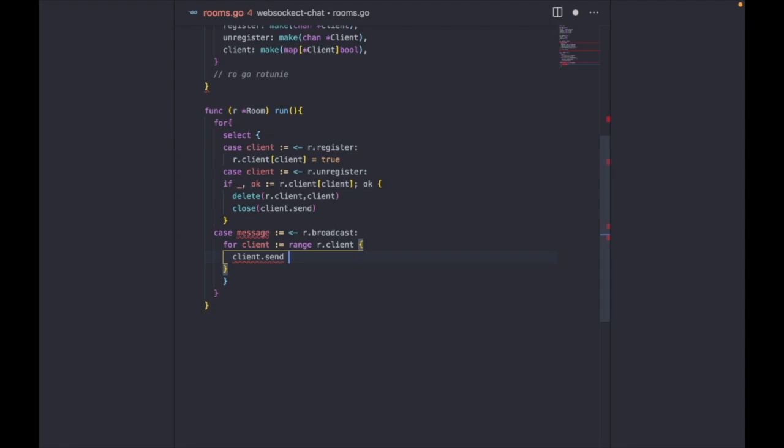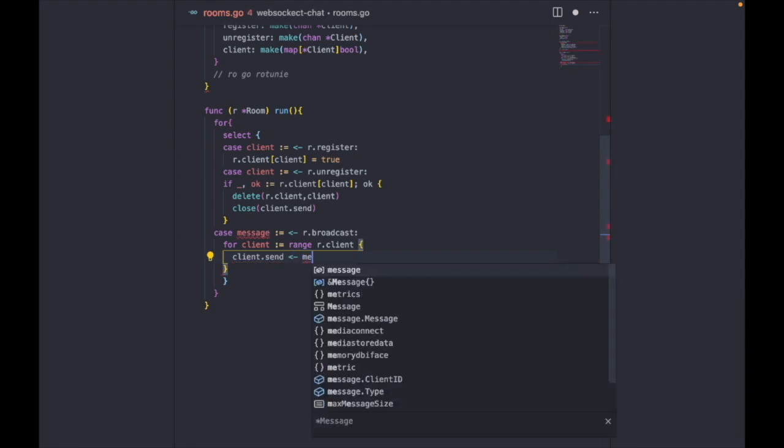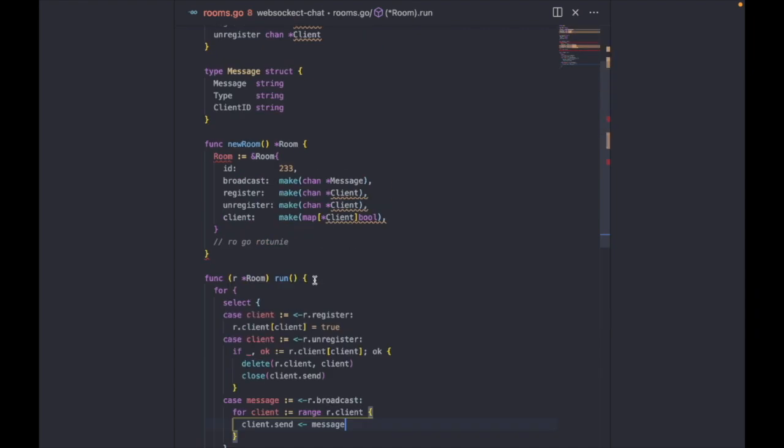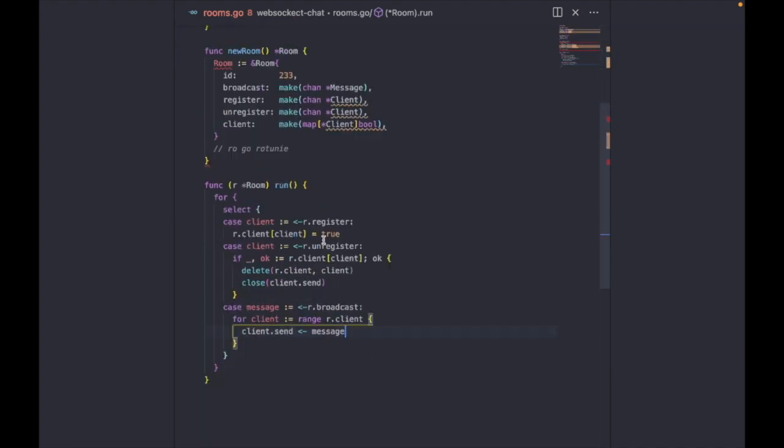Client.send, then we're going to pass in the message like so, and I think that's all. So this sends a message to every single client that's in the room. I think that's cool. So let's go and fix our errors or something. Not many errors.